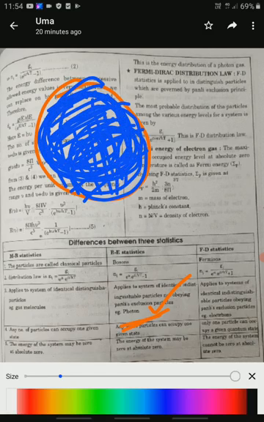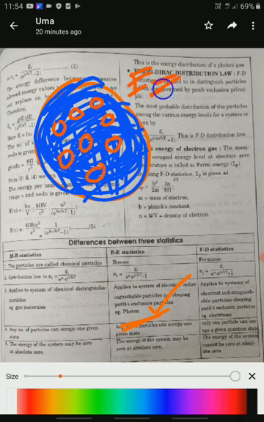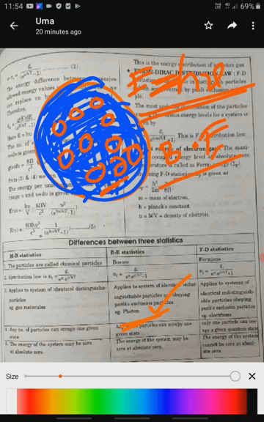The packet of light energy we call a photon. Each photon, according to Planck's law, E is equal to h nu, or E is equal to n h nu. So this problem, black body radiation photons, is solved by Bose-Einstein statistics.